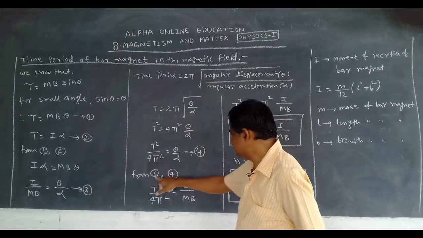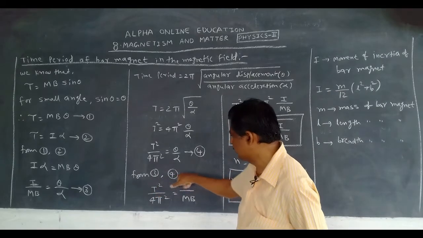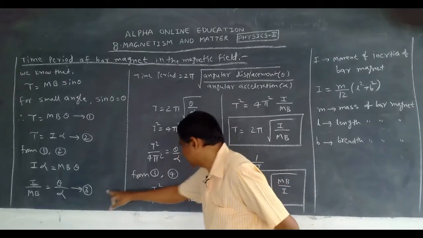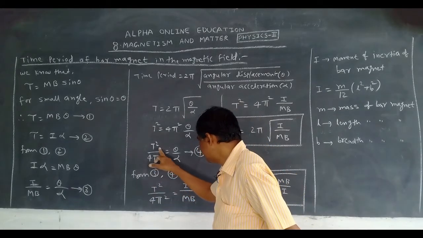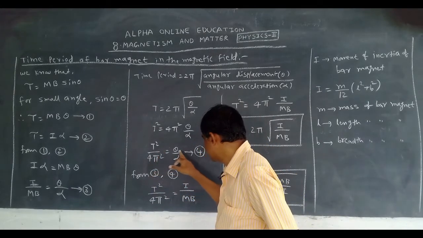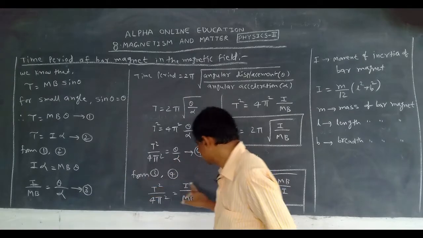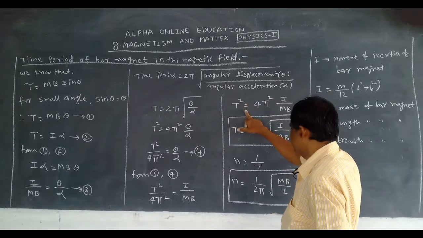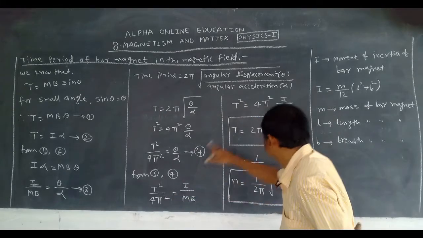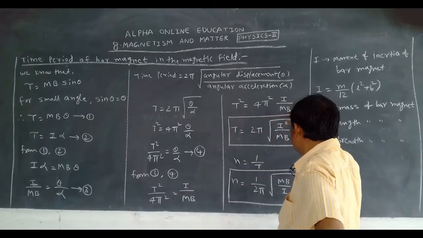Now compare equation 3 and equation 4. T square by 4 pi square is equal to theta by alpha, which is I by mB. Then T square is equal to 4 pi square I by mB.